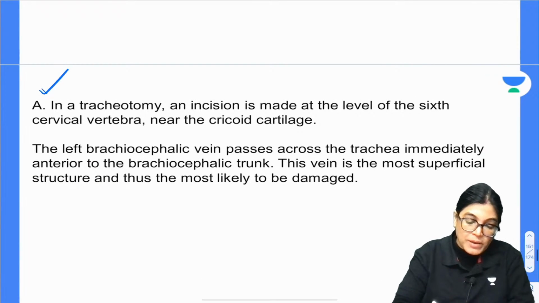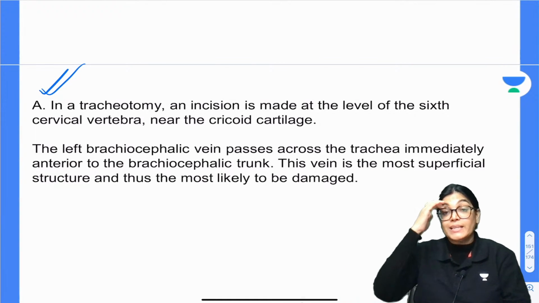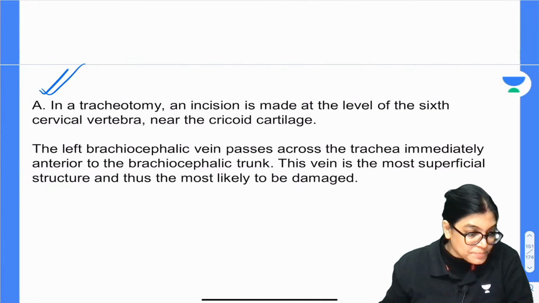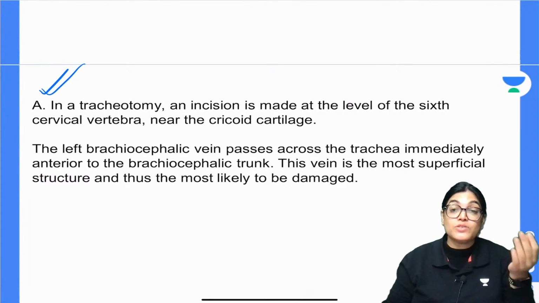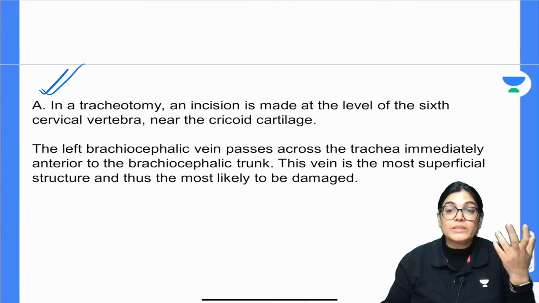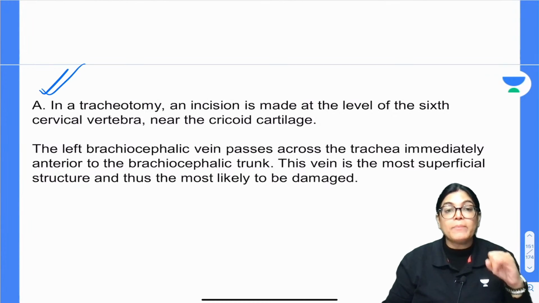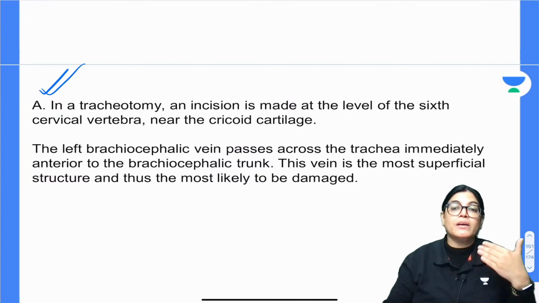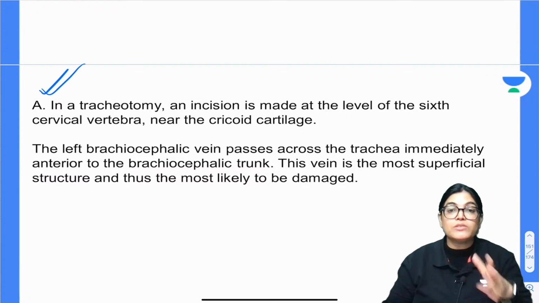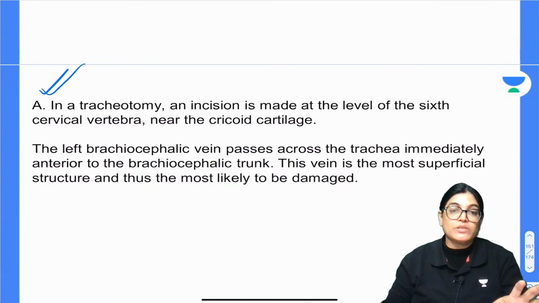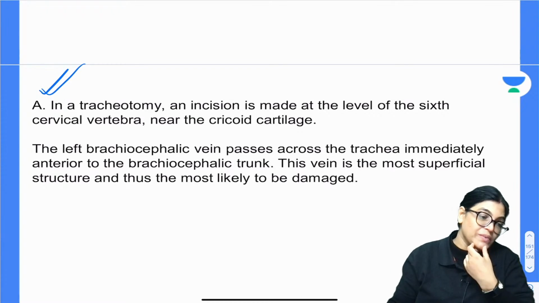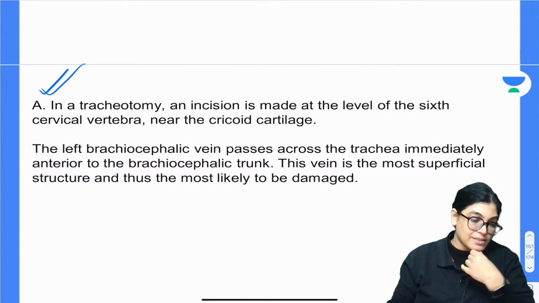So in case of tracheostomy, when an incision is made at the level of, generally, yes, you are right, Mafis, but in infants it can injure more of the structures and it can proceed till the superior mediastinum also. But the most important structure being injured is very close to the midline. We know that the brachiocephalic vein extends more superiorly also, and there is a chance of the left brachiocephalic vein, which is lying immediately anterior to the brachiocephalic trunk. So the vein is more superficial. So we will go with left brachiocephalic vein as the correct answer.